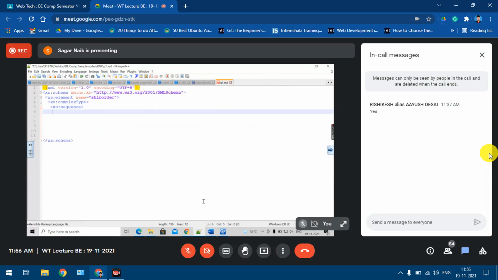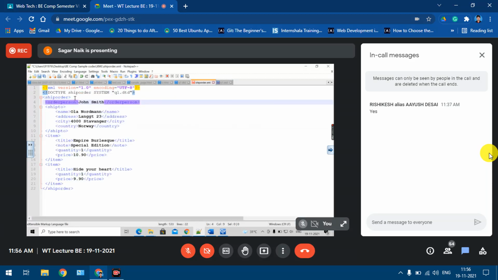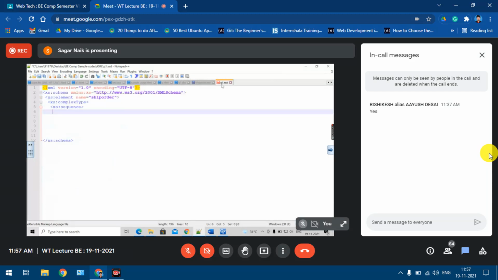Now I'll go to the first child. Who is the first child of the ship order? Order person, right? Looking at this order person element, it is a simple element. There is no nesting, no attributes, and it is not empty either. So this is a simple element, and I'll define it now. Element name equal to, what was the element name? Order person.